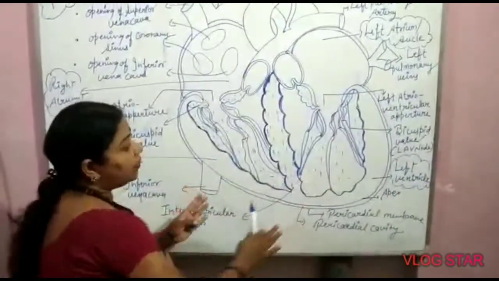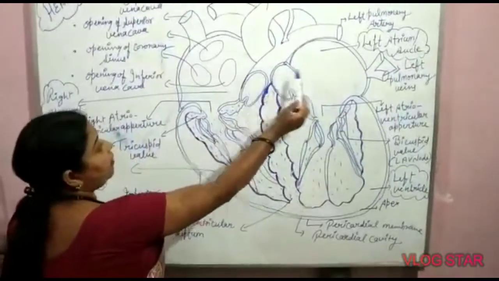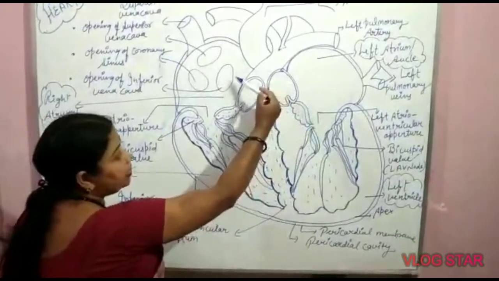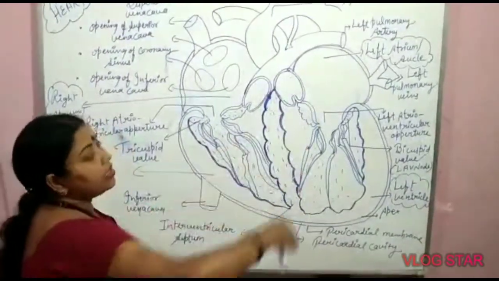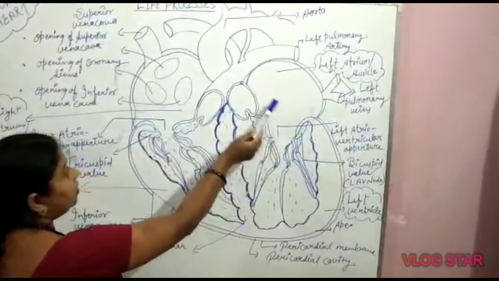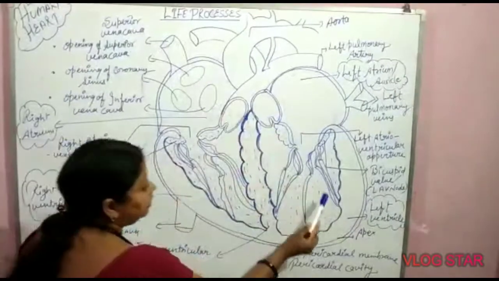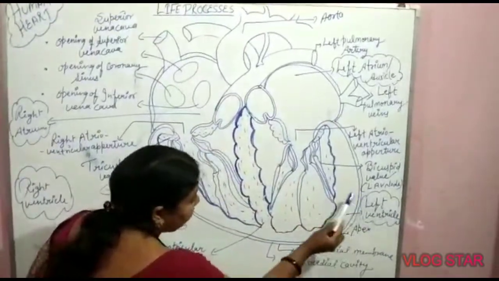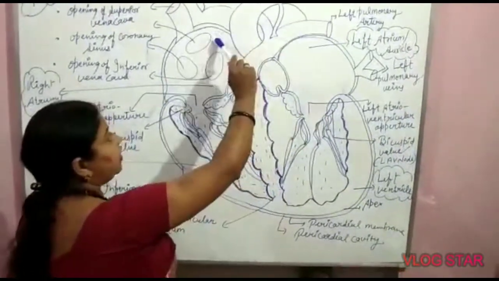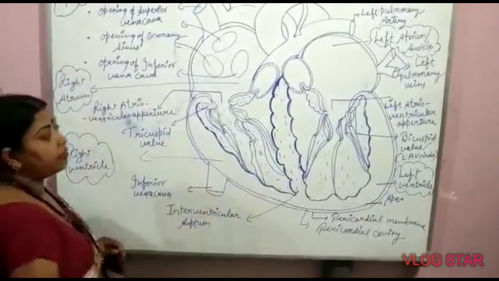All four chambers are separated from each other by septa. The two atria are separated by the atrial septum, or we can say the two auricles are separated by the auricular septum. The left auricle is always smaller than the right auricle, and the left ventricle is always larger than the right ventricle. Clear? The left auricle is smaller than the right auricle, while the left ventricle is larger than the right ventricle.